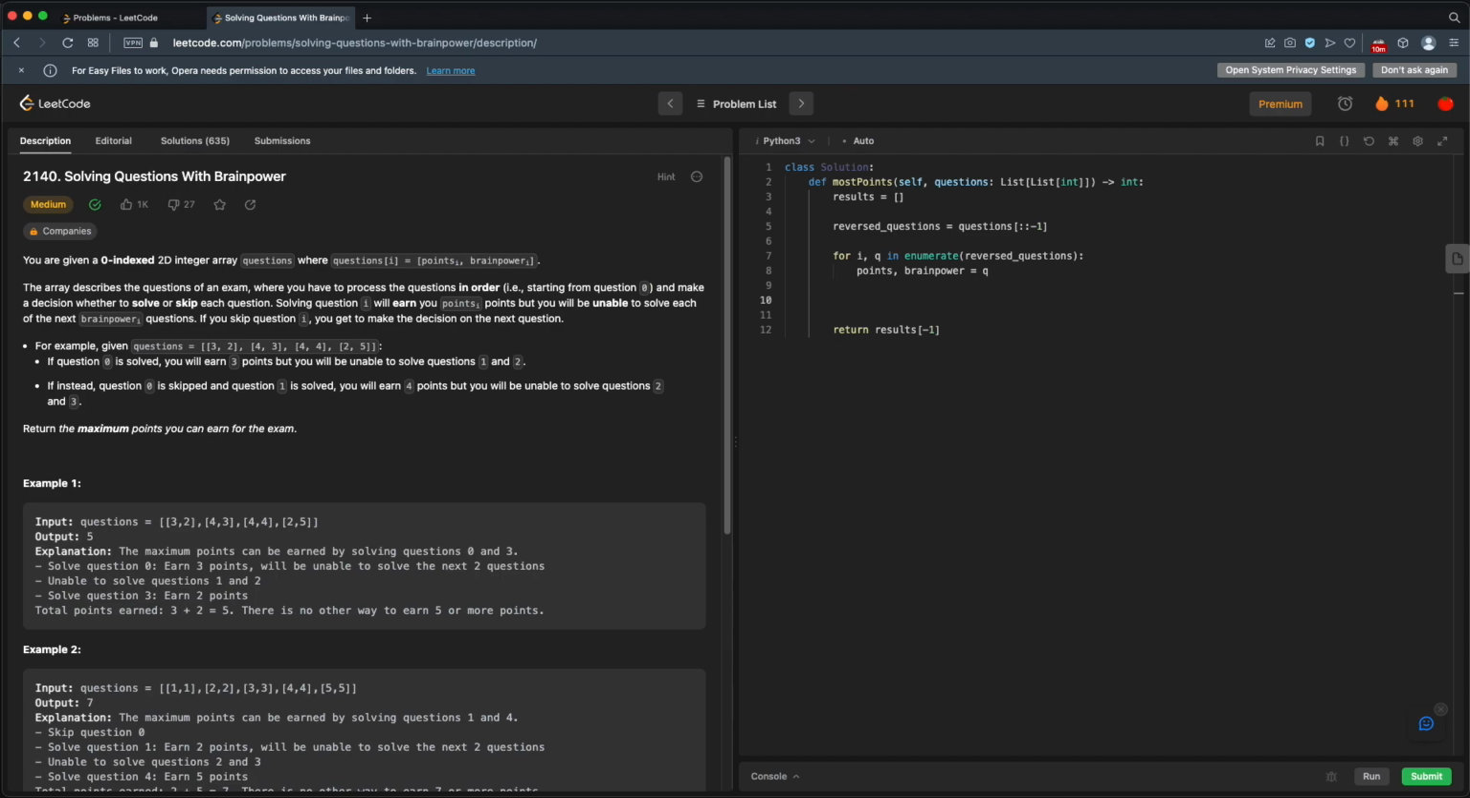All right, so now we have two options at this point. We do the question or we skip it. Now at the very last question, we don't really have an option to skip it because we won't get any points. So we basically have to do the last question. So what's our best answer for the last question? Well, that's just points.